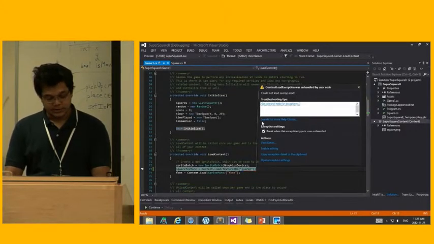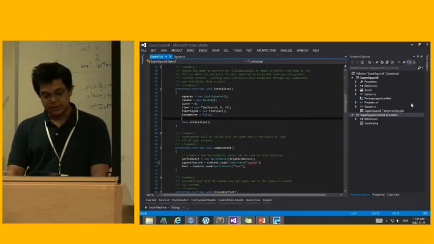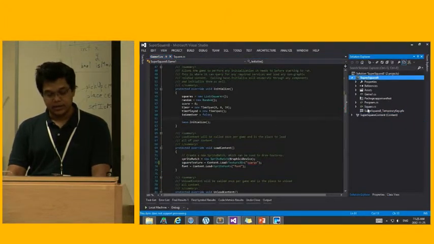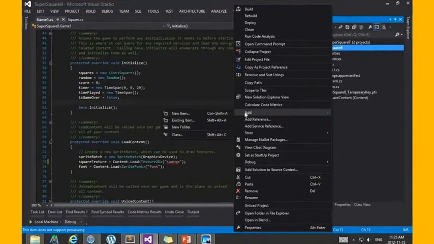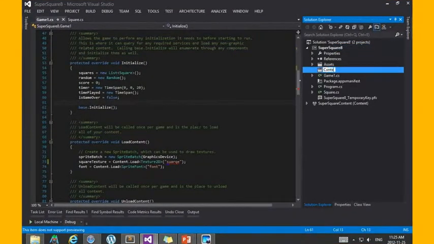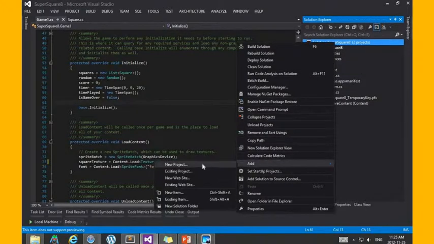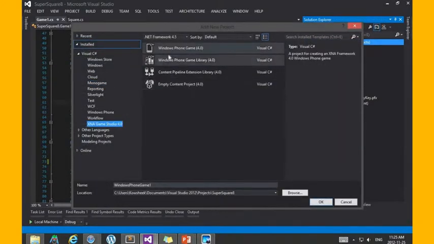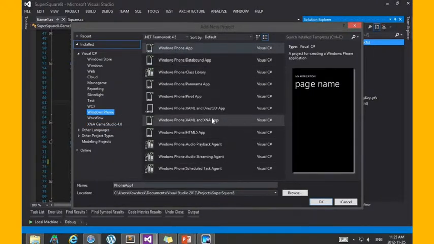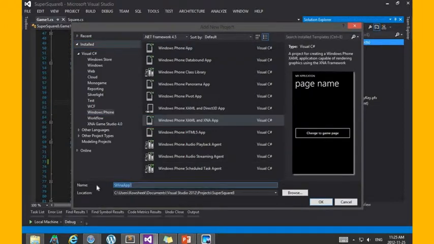But obviously it's not, because I haven't actually referenced the content in my main project. So how do I do that? Let's first create a folder called content. After you do that, you add a new project for Windows Phone, either Windows Phone 7.1 or Windows Phone 8, an XNA XAML game, right? And all it is is a content trigger.